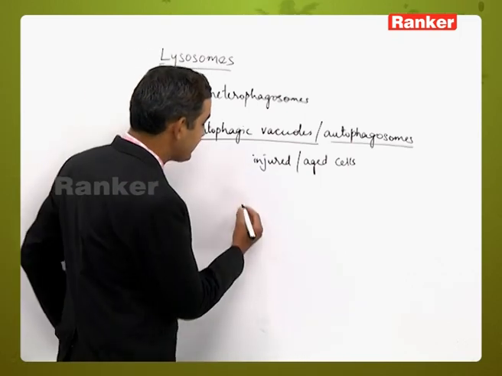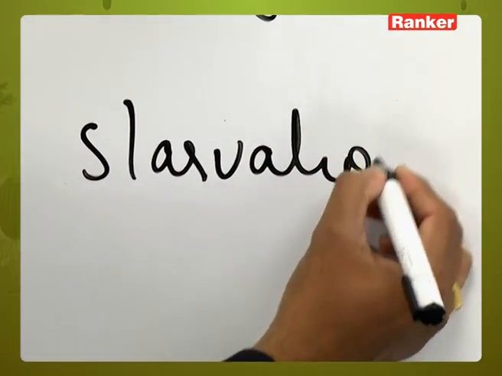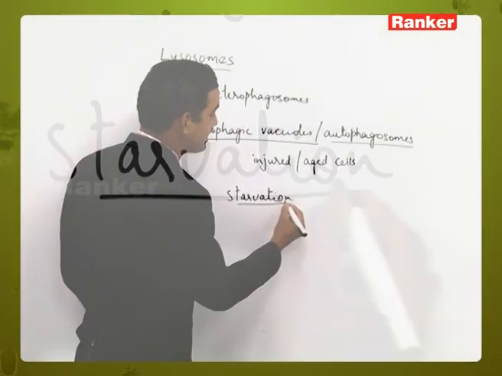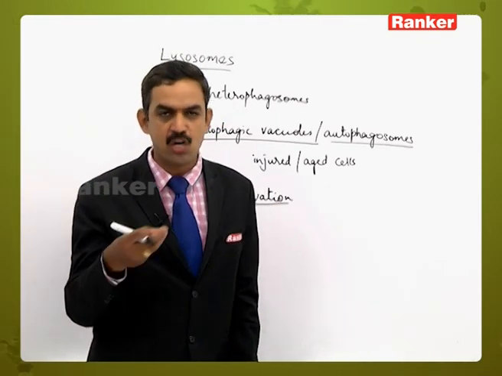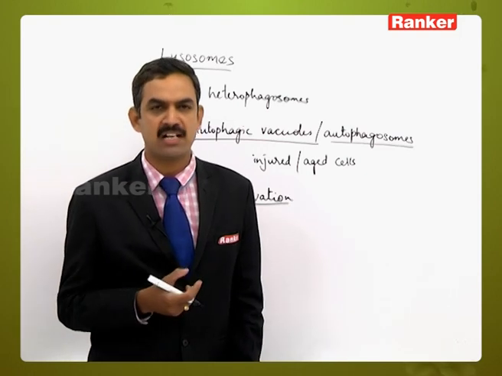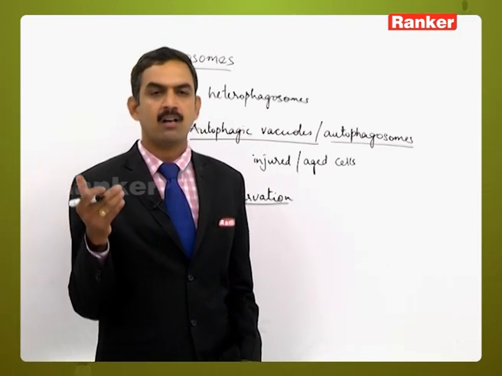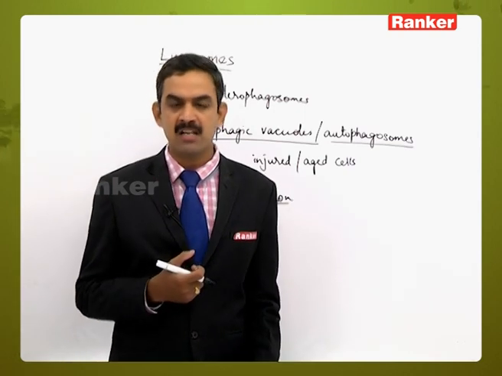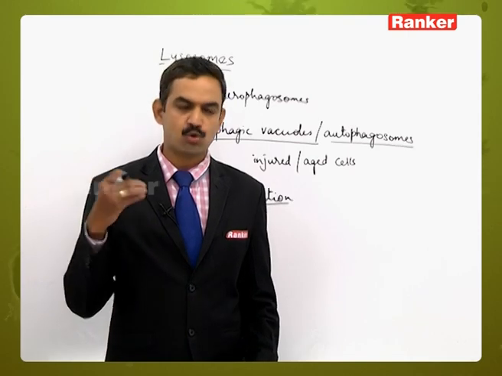And the other one is when the cell is in starvation. Starvation means whenever the cell is not getting the required amount of food material, what happens? It starts eating the cellular contents or cytoplasmic contents. So the eating of the cytoplasmic contents will lead to the destruction of the functions of the cell, gradually leading to killing of the cell in which the lysosome is present.